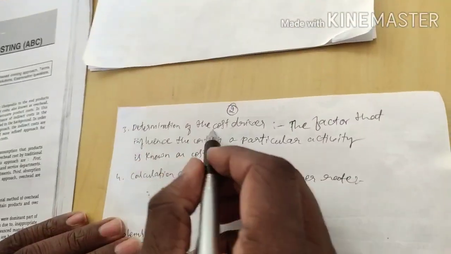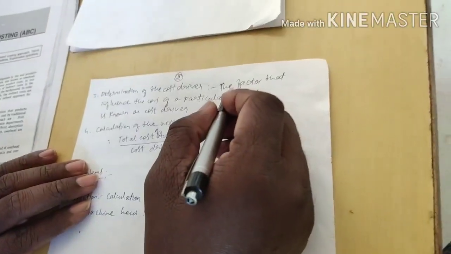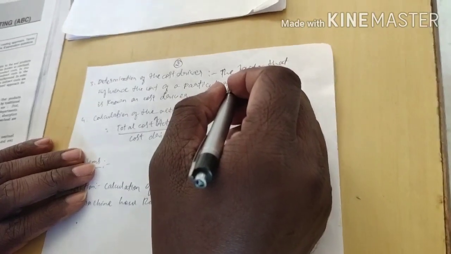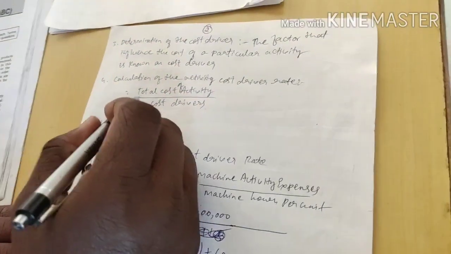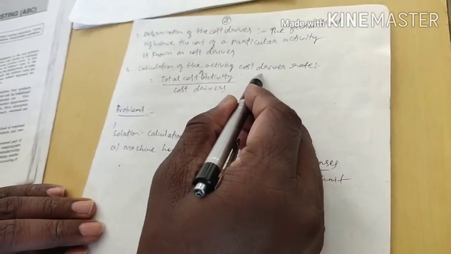Third one, determination of the cost driver. In the previous topic I have explained what a cost driver is. It is a factor that influences the cost of a particular activity. The fourth one is calculation of the cost driver rate.